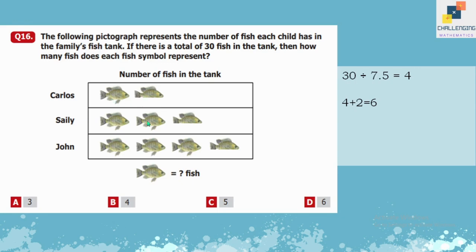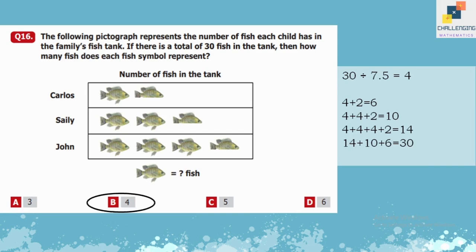We may verify our answer as well by counting the number of fish by using 4. Like 4 plus 2 is 6, 4 plus 4 plus 2 is 10, 4 plus 4 plus 4 plus 2 is equal to 14, and then if we add all the numbers the answer is 30. So yes, each fish symbol can be represented by 4. So B is our answer over here.